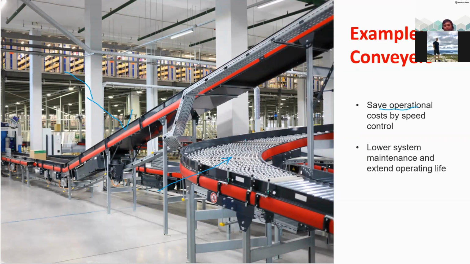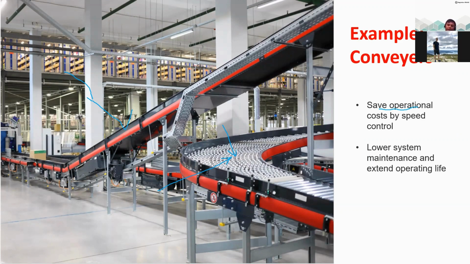Let us take the same airport example. In the airport, the belt is not running all the time. Sometimes when the flight arrives, they put the suitcases on this kind of belt. Then the belt has to move faster because so many people are waiting. But the people are taking the load one by one. And then maybe finally, just a few suitcases are there. Then it doesn't need to run that fast.